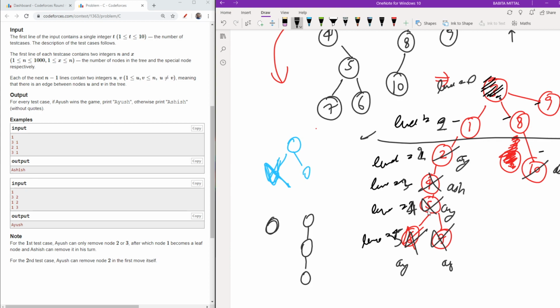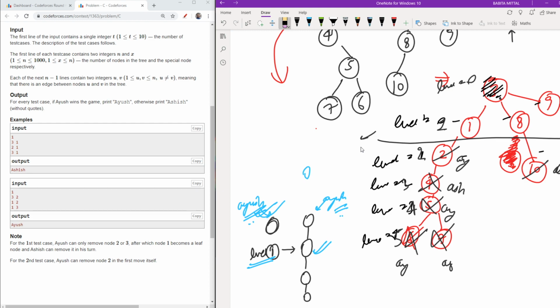But if at level 1 my number of nodes is 1, it indicates that the root has only one child. So my root is a leaf node, and Ayush will always win. So these are two base conditions where Ayush will always win: if my level 1 has 0 nodes, or if my level 1 has 1 node.